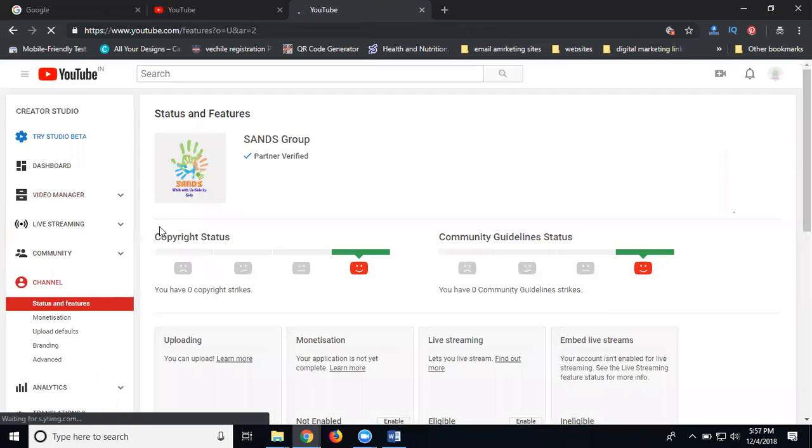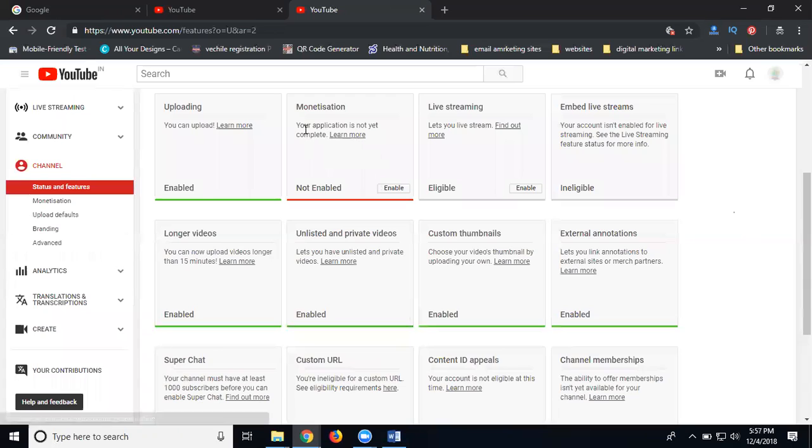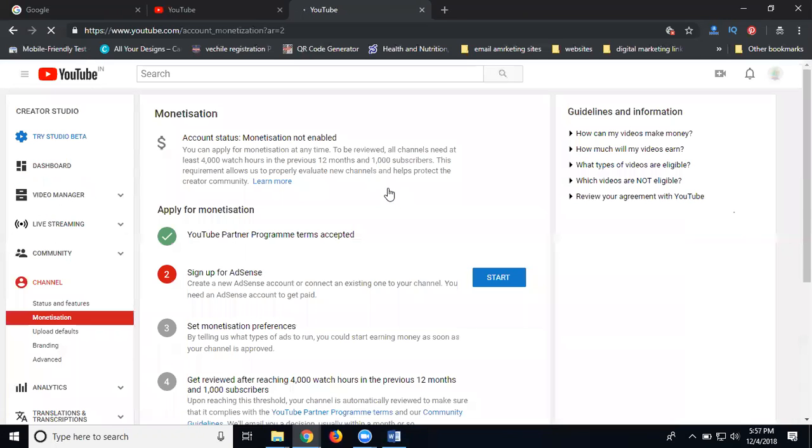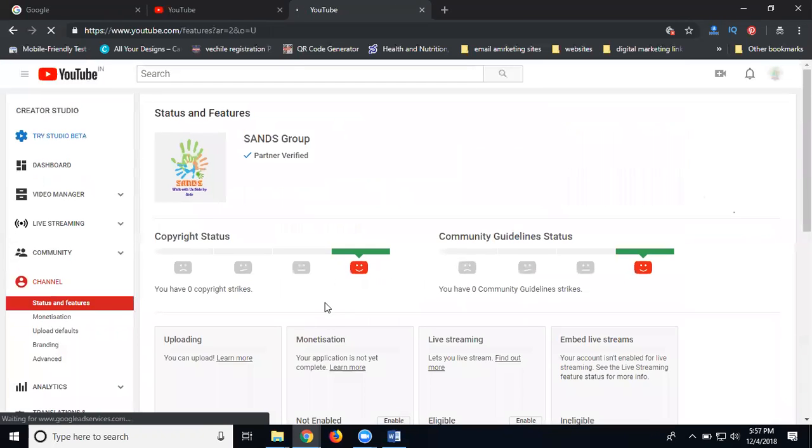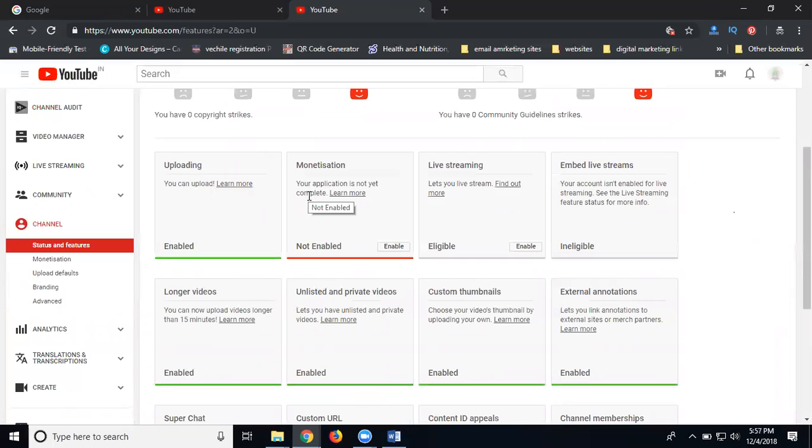Here it shows that the application is not yet complete. Now click enable. When I click on channel, the option is called monetization. If you accept, monetization will be here. YouTube monetization is enabled based on the country. If you do not add the country, your YouTube channel will not be eligible for monetization.